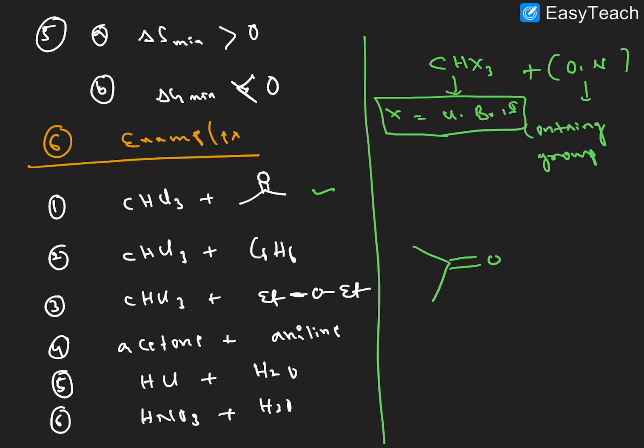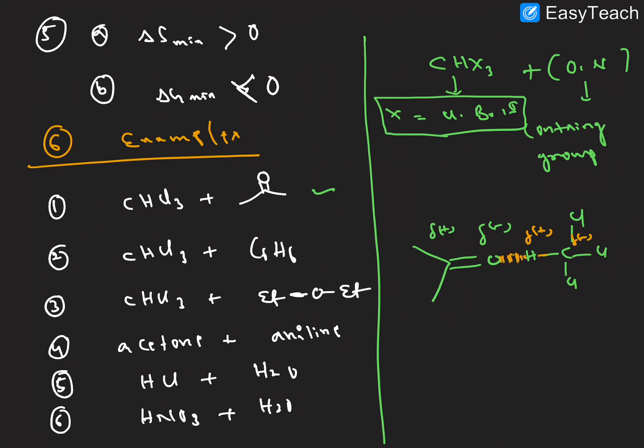For example, I am writing here, this is acetone, this is partially negative, this is partially positive, and the chloroform I am writing like this. Here the interaction is there, this is partially positive, this is partially negative due to the inductive effect.